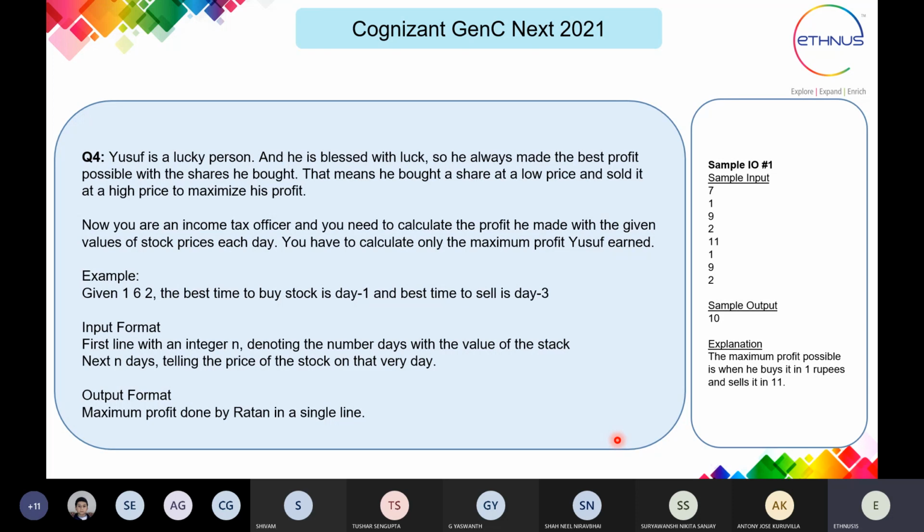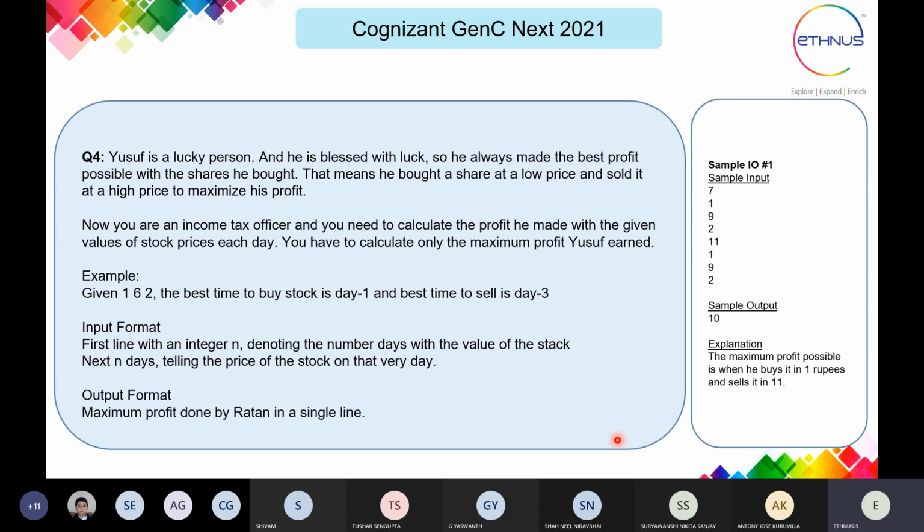That means he bought a share at a low price and sold it at a high price to maximize his profit. So it is related to the share market. Now you are an income tax officer and you need to calculate the profit he has made.